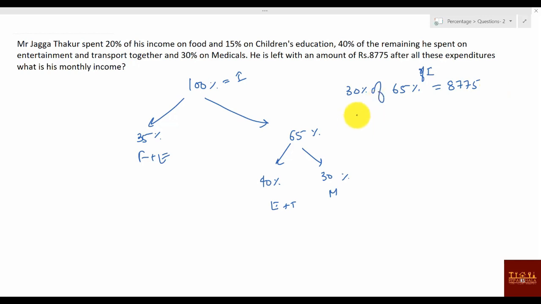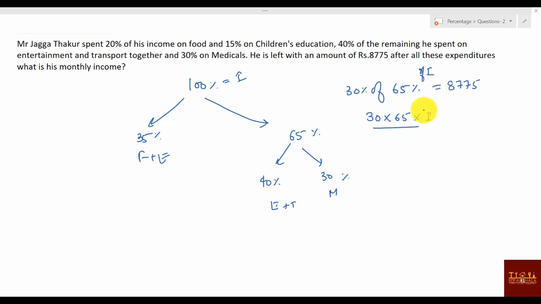Okay. So 30% of 65%. What you can say? 30 into 65, right? Into 100 divided by what? It's better you take income as 100 units. That will be a little better. Or percentage itself is fine. You can simply say this percentage value. So 30% of 65% will give you one value. That one value is only your percentage value. I'll solve by another method. It will be clear then.